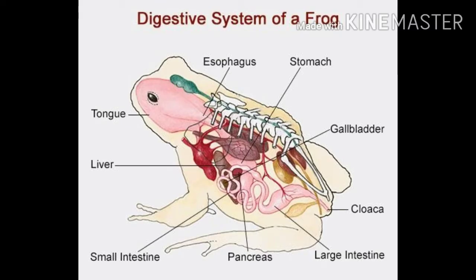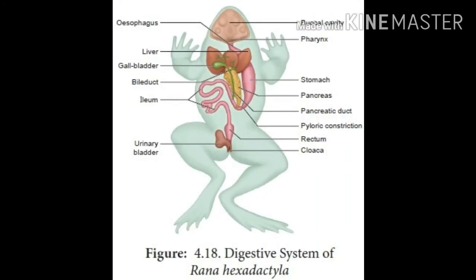In the digestive system of the frog, there are the buccal cavity, pharynx, oesophagus, duodenum, ileum, and rectum. The rectum leads into the cloaca and opens to the outside through the cloacal aperture. The digested food is absorbed by numerous finger-like projections in the inner wall of the intestine, called villi and microvilli.